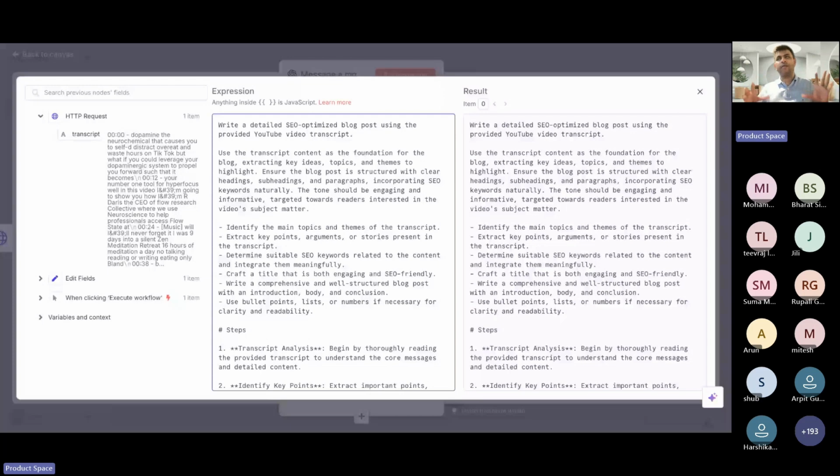Okay. Now, to all the folks who, once you try this a couple more times, are creating multimodal agentic flows and all, right? You have got this video. If you think from a marketing professional's point of view, you also want to create this blog while trying to optimize around certain keywords, right? Right now, I'm only passing this transcript as a message to this model. But along with this, I can also pass that, okay, give me the blog, and while you're generating the blog, try to incorporate these keywords as well in your content. So you can also give that as an input as well, right?